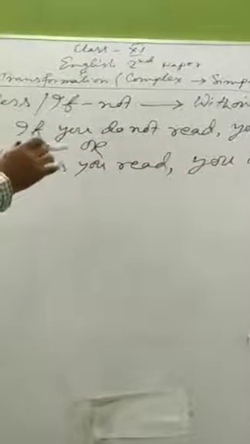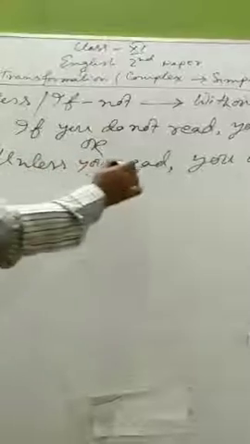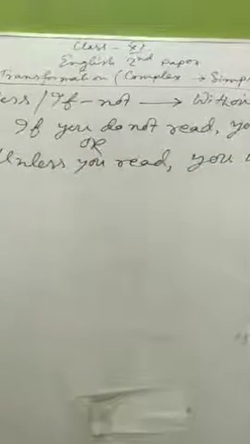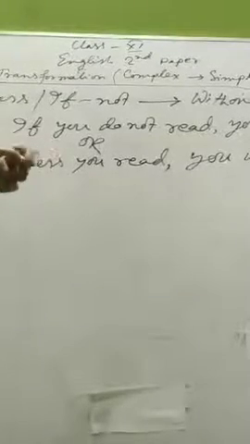Here, this complex sentence begins with unless, but we can write this sentence in another way by putting the subordinate clause at the end of the sentence, with unless in the middle. For example, you will fail unless you read. Subordinate clauses may come first or later.